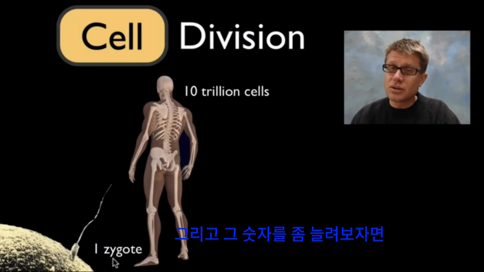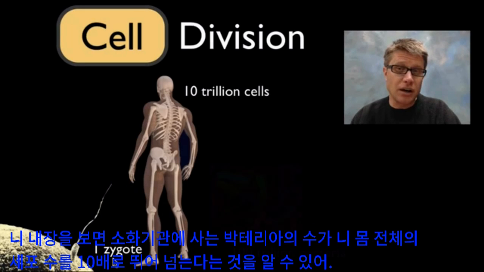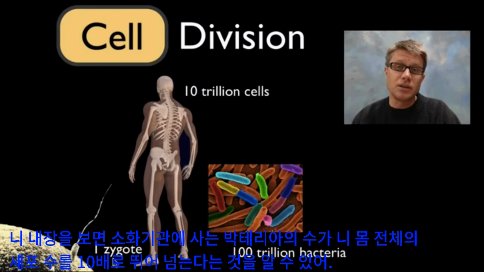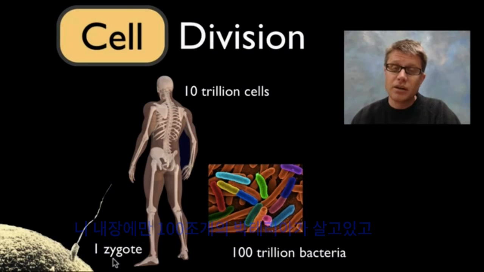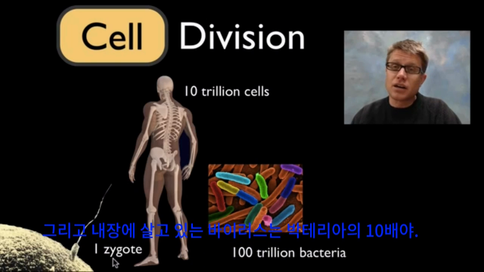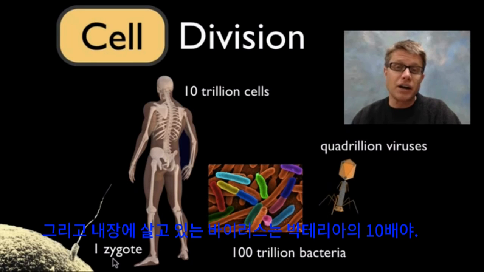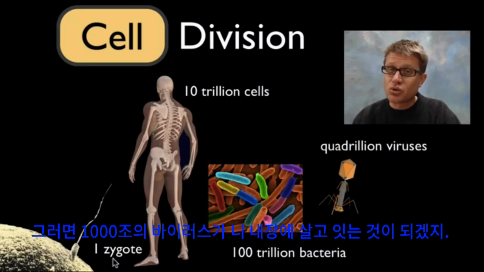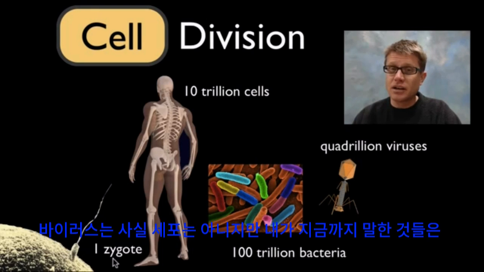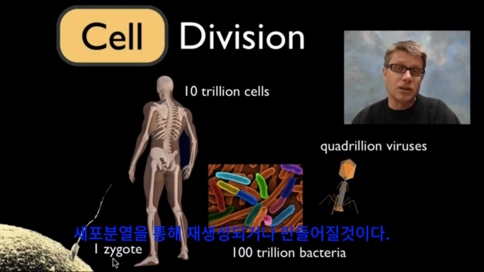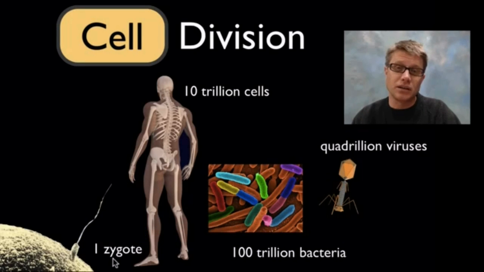Now, to even increase that number quite a bit, just look in your gut, and we're going to find that the bacteria living in your digestive tract are going to outnumber the cells in your whole body 10 to 1. There are going to be 100 trillion bacteria just living in your gut, and they're going to be outnumbered about 10 to 1 by viruses living in your gut. So we're going to have quadrillion viruses living in your gut. Now, viruses aren't technically cells, but everything else I've described here is going to be reproducing, or it's going to be created through a process called cell division.